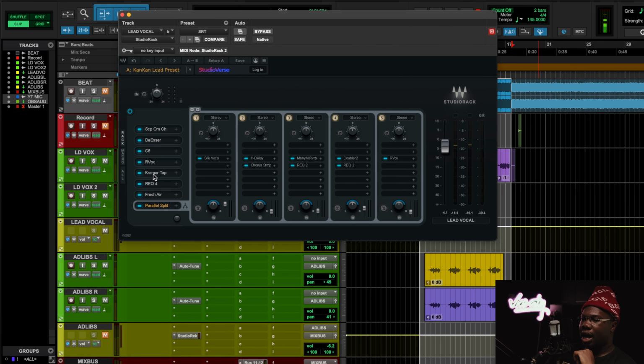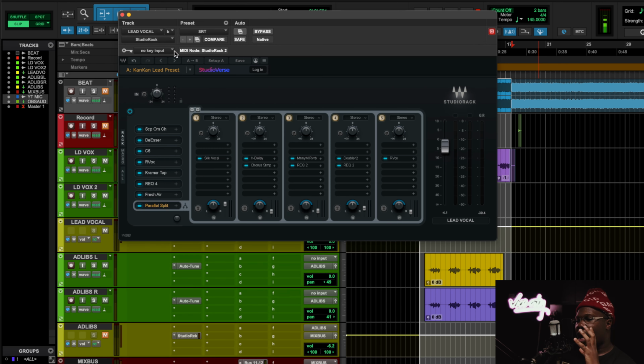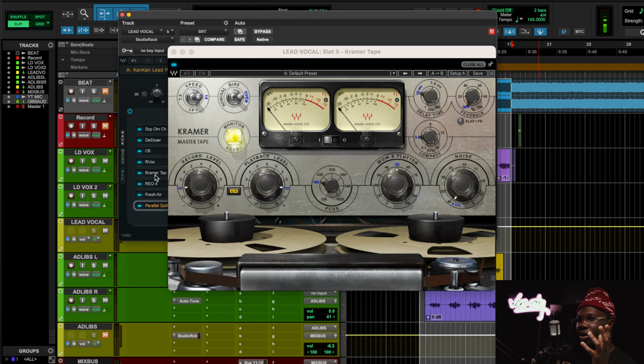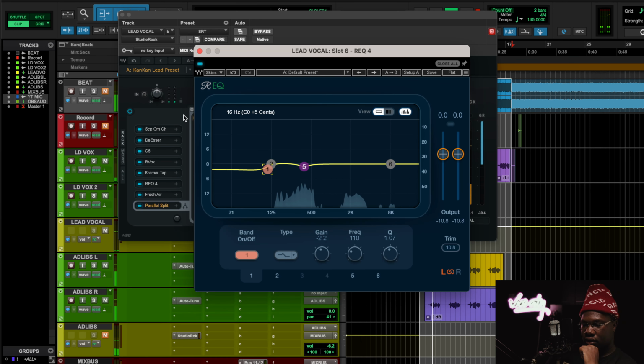Very important, that high retune speed, then using that wow and flutter, together they help the autotune get that clicky, like you pressing a button, type of feeling in the vocal. After that, we got a low shelf putting in some work, and that low shelf is just clearing up more of that low end. When you put your voice through a tape, it's going to give a low end bump. So I'm trying to reduce a little bit of that low end bump. I'm trying to reshift it. Actually, if you look at the shape of my shelf, it cuts and then it does a boost a little bit higher.